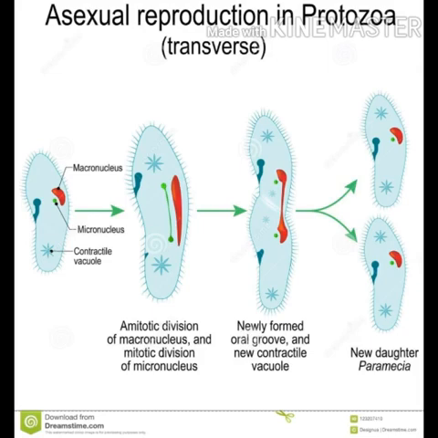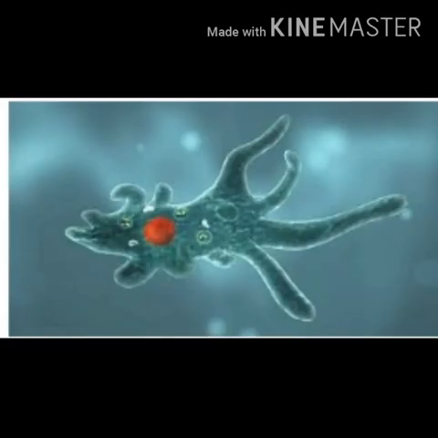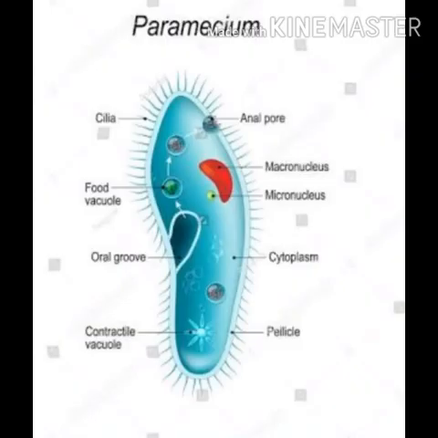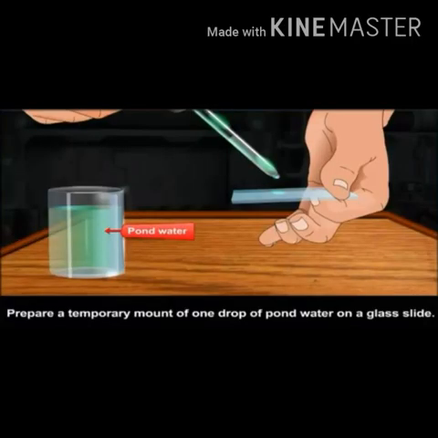They reproduce by simple cell division. Cell division is the process by which a parent cell divides into two or more daughter cells. Examples of protozoa are amoeba and paramecium, which are found in dirty water. It means if you observe dirty water under the microscope, you will see amoeba and paramecium in it.